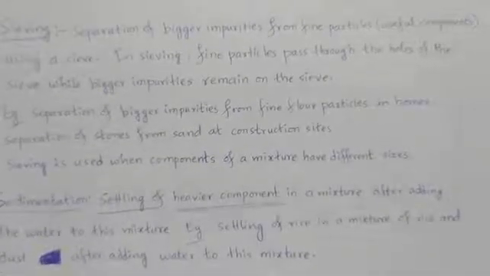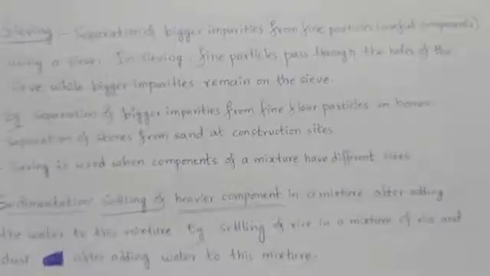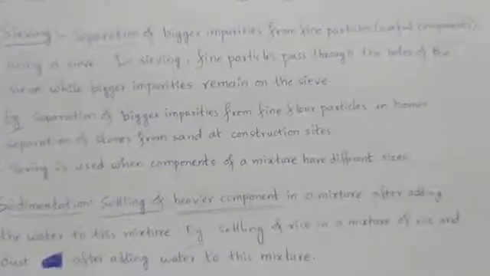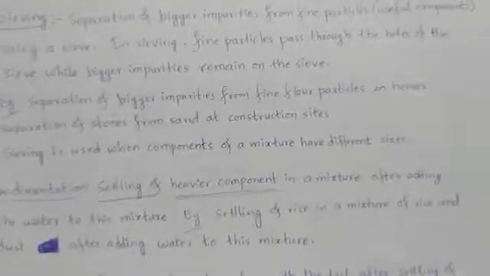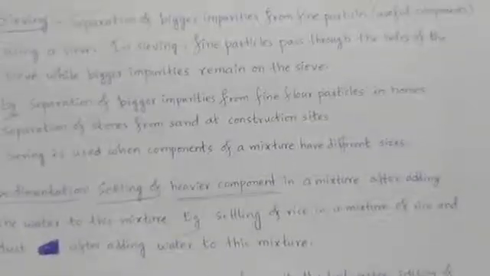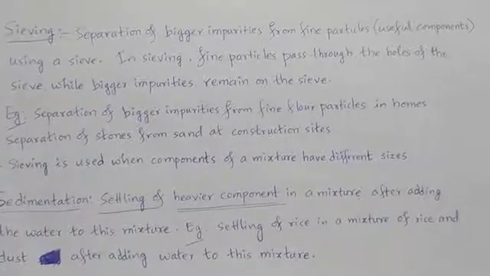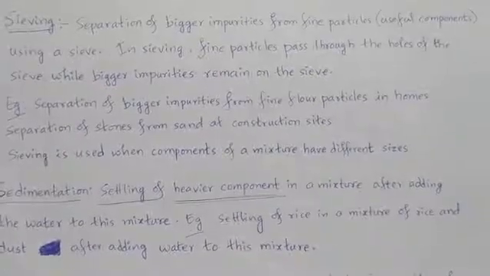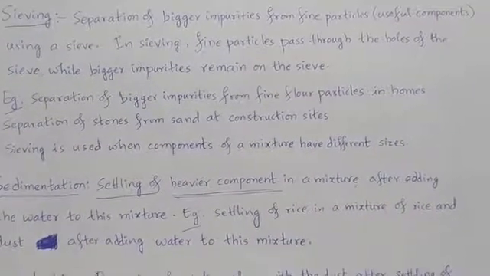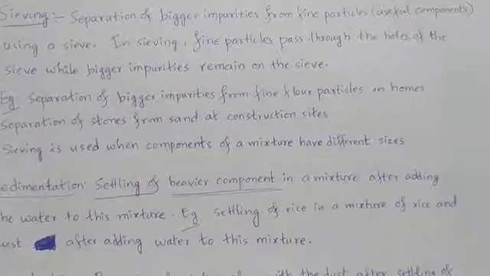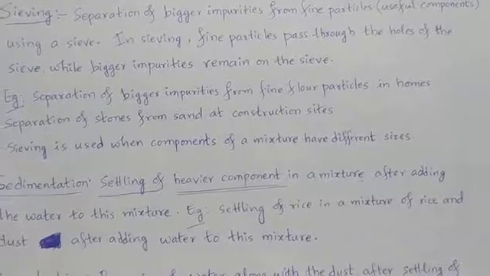So, separation of bigger impurities from fine particles. Generally, the fine particles will be the useful components, right? Separation of bigger impurities from fine particles using a sieve is known as sieving. In sieving, the fine particles pass through the holes of the sieve, while bigger impurities remain above the sieve only.